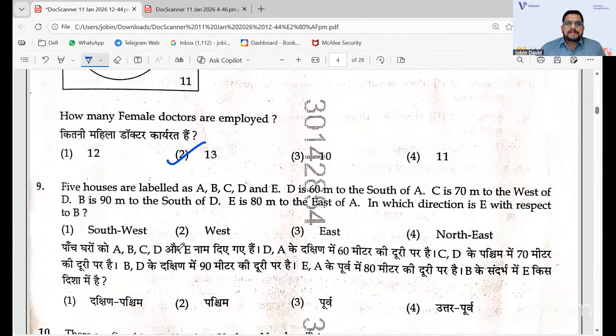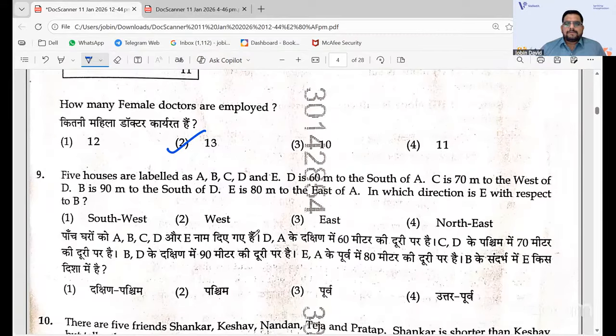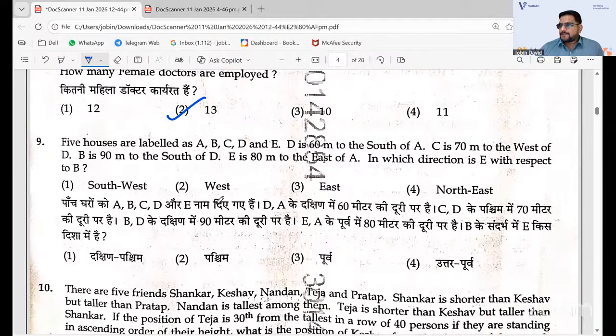And now 5 houses are labeled. You need to get the direction with respect to B, where is E and all. The answer is northeast. So with respect to B, where is E? We have the answer as northeast.